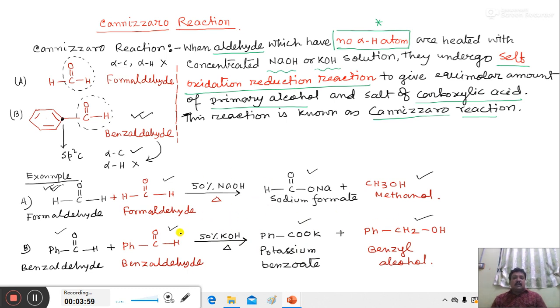In Cannizzaro reaction, half the amount of the molecule undergoes oxidation and half the amount undergoes reduction. Actually, here acid will form, but in presence of NaOH solution we cannot obtain the acid, we obtain the salt of the acid. Actually, formic acid is obtained here, but we obtain sodium formate due to the alkali present in the solution. Let us talk about the mechanism of Cannizzaro reaction involving formaldehyde.